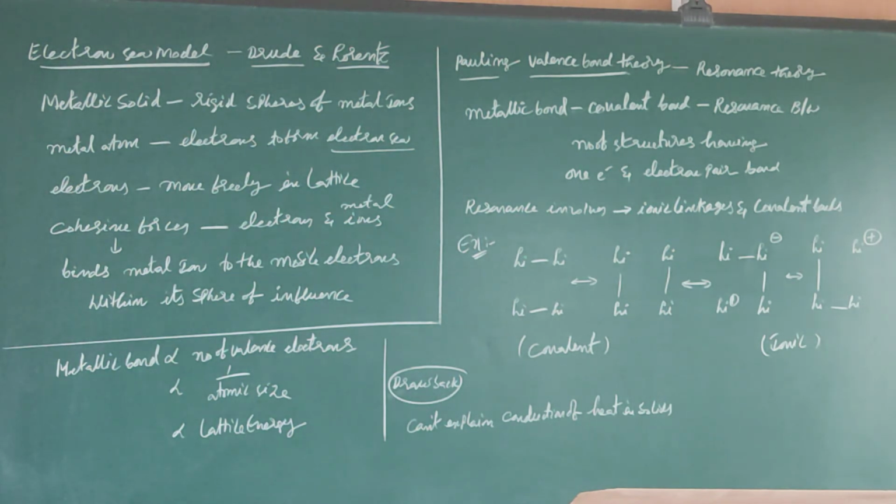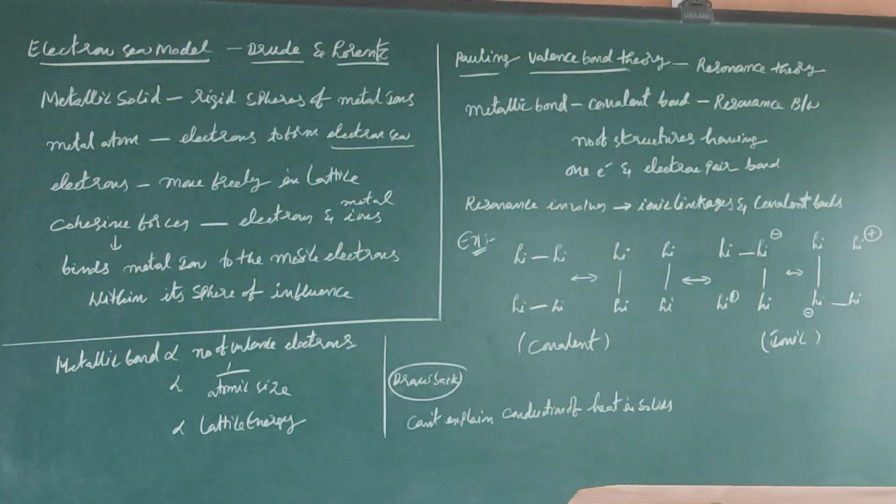Because of these cohesive forces, the metal ions can bind these mobile electrons within their sphere of influence. Actually, these electrons are mobile, moving electrons, not fixed, even though they are attracted and bonded within the sphere of influence by these cohesive forces.